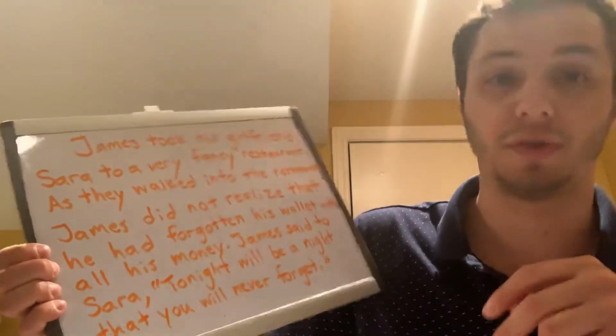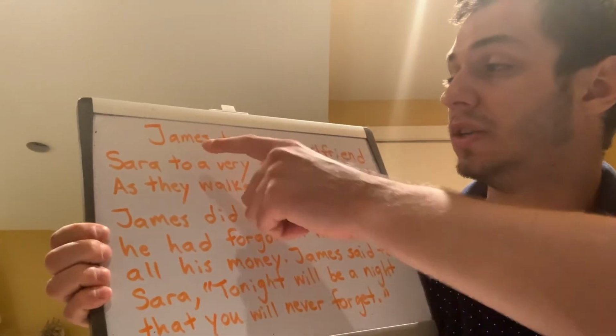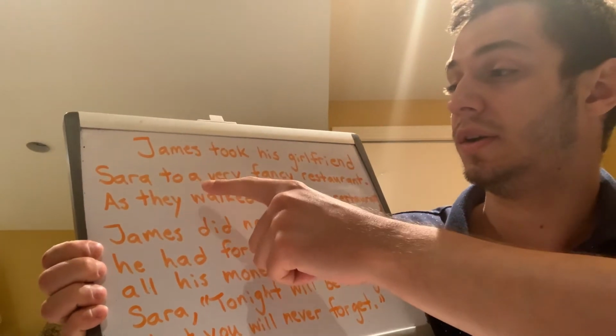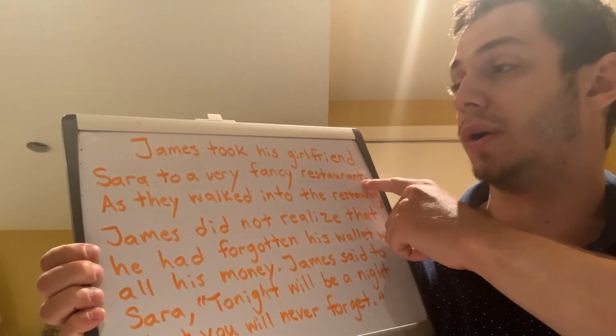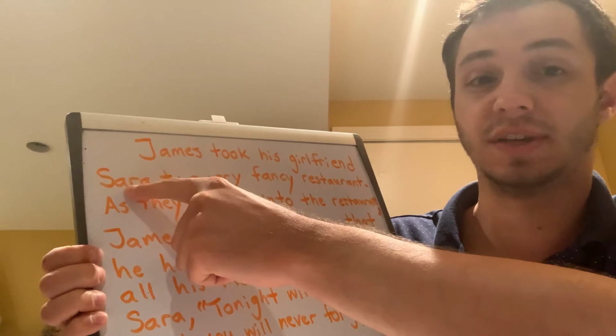Check 4 asks us, did you write at least 5 paragraphs? So remember, we start a new paragraph each time a new person speaks or when we're writing about a different part of our story. So let's listen to the first part of our story one more time. I've written it out and we'll go through it together. Right, so the first sentence says, James took his girlfriend Sarah to a very fancy restaurant. Right, make sure to capitalize James's name and Sarah's name.